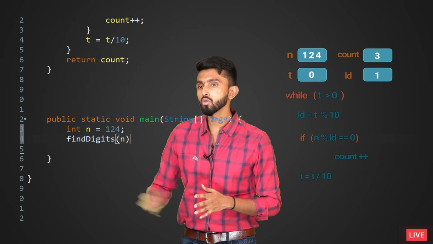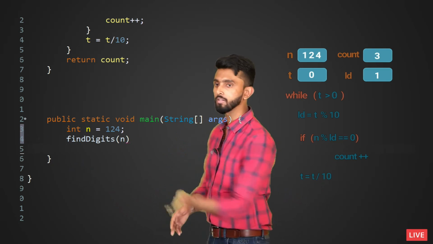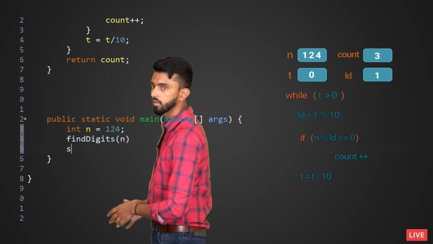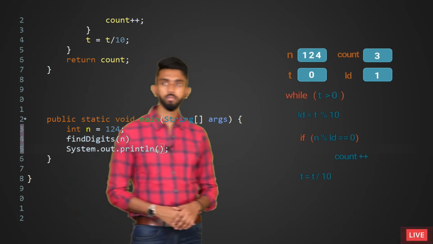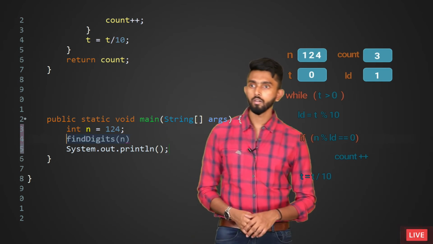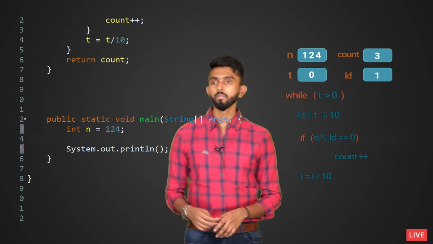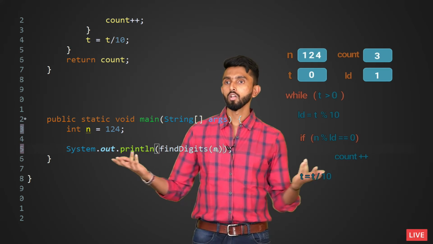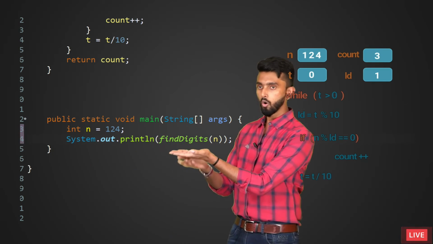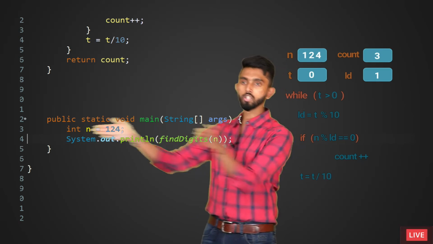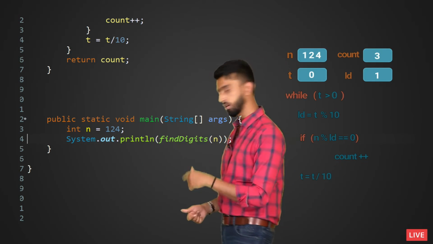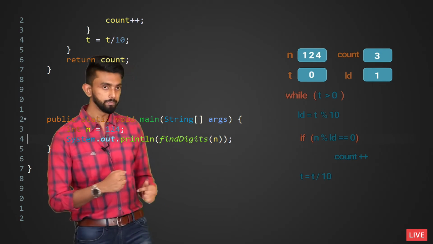You can print it. How, sir? Put it within System.out.println. So that's all. Call find digits, whatever it returns, print it. Let's go execute.